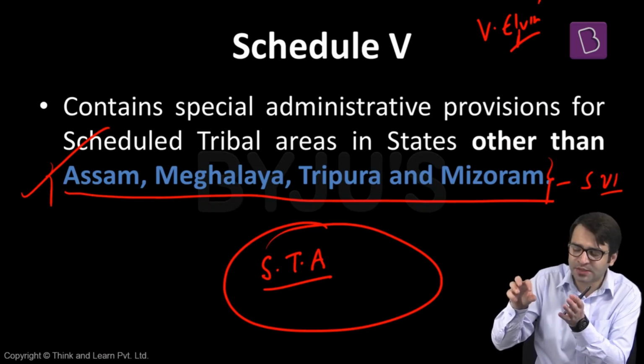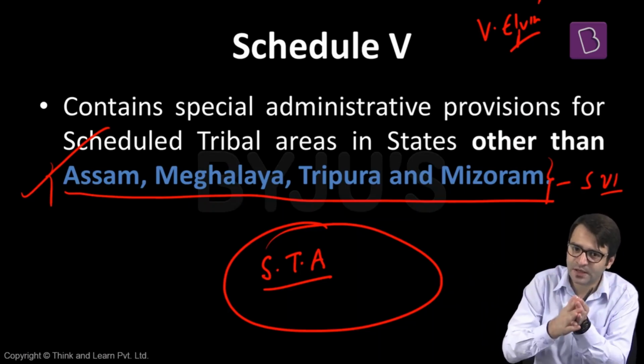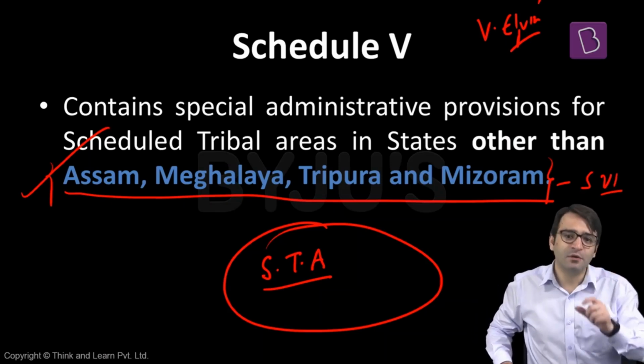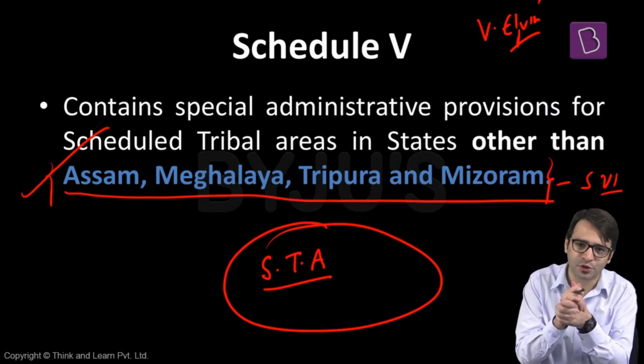Now the question before the constitutional makers was, should we assimilate them with the people in mainland India, or should we keep them aside? Should we not interfere in them? Pandit Nehru, very relevant, started a philosophy that don't make these tribals a second-rate copy of the people in mainland India. If they want to develop, they should be allowed to develop along the lines of their own genius. We should not determine what is good for them. So for them, constitutional protection in the form of Schedule 5 and Schedule 6 was made part of the Indian Constitution.